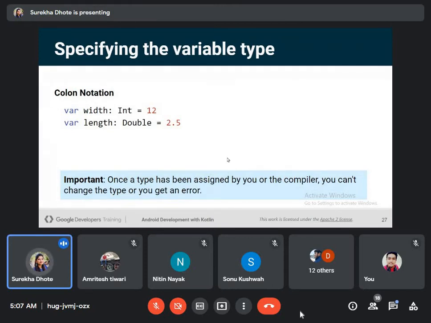In Kotlin, once a type has been assigned by you or the compiler, you cannot change the type, otherwise we will get an error. So here we used int and double to specify the data type and the values.